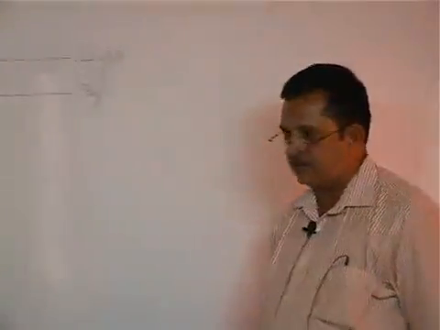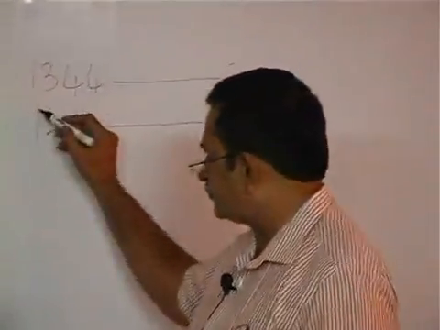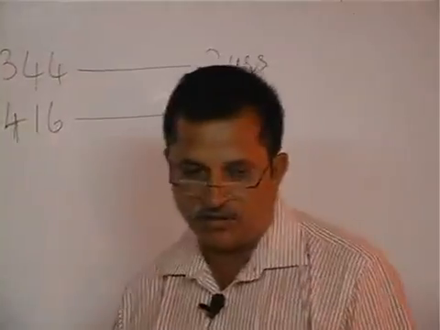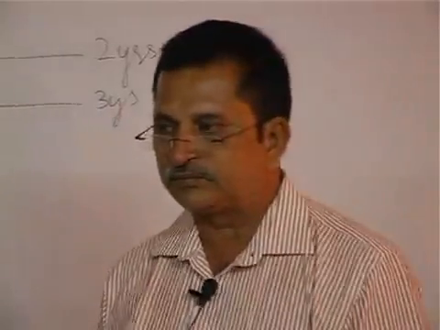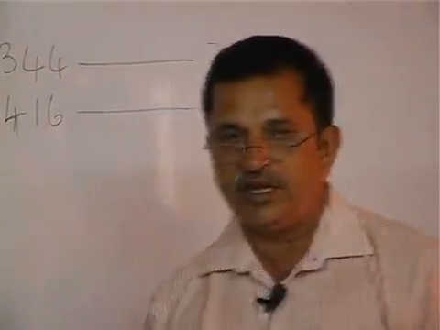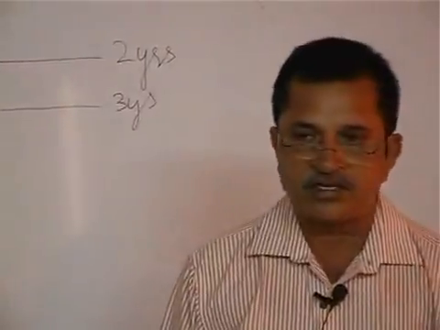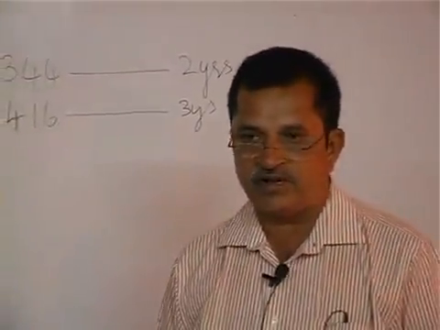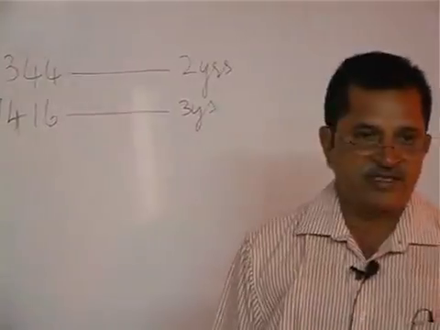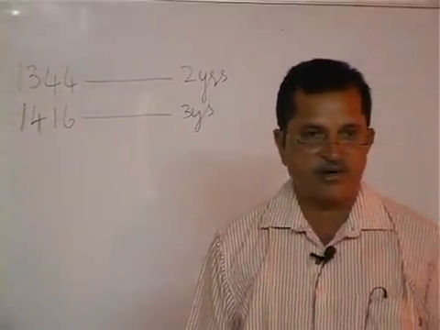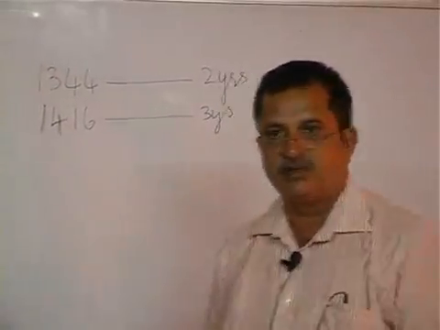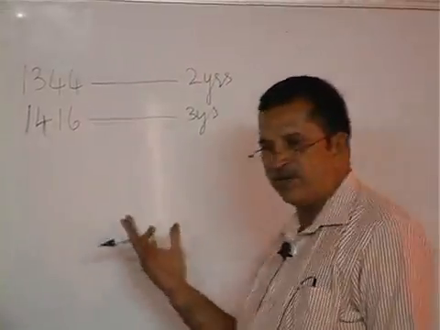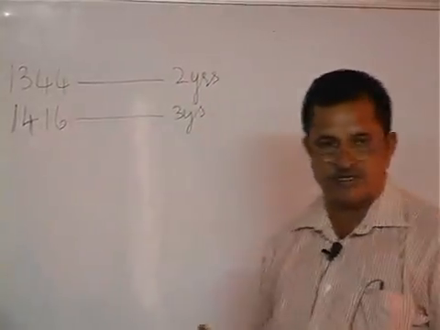Find the rate of interest per annum. See, he asked only to find the rate of interest. He has not mentioned whether it is simple interest or compound interest, so our calculation will be according to simple interest only.